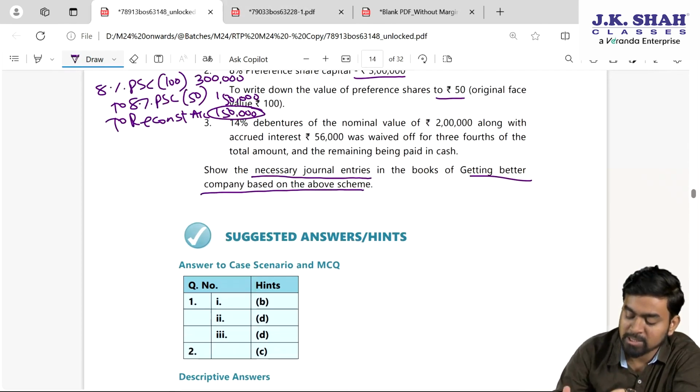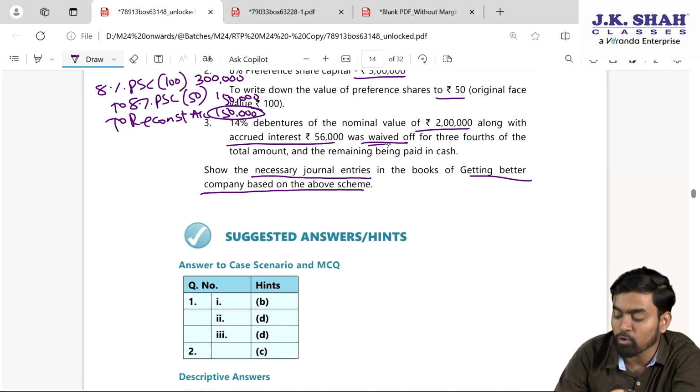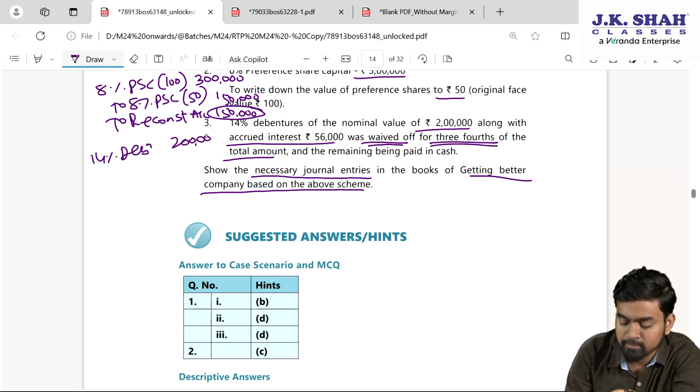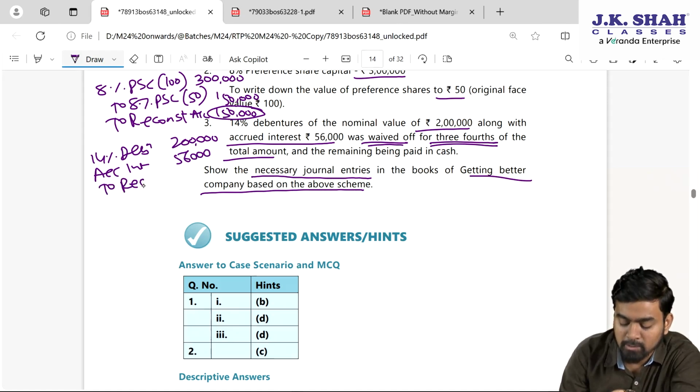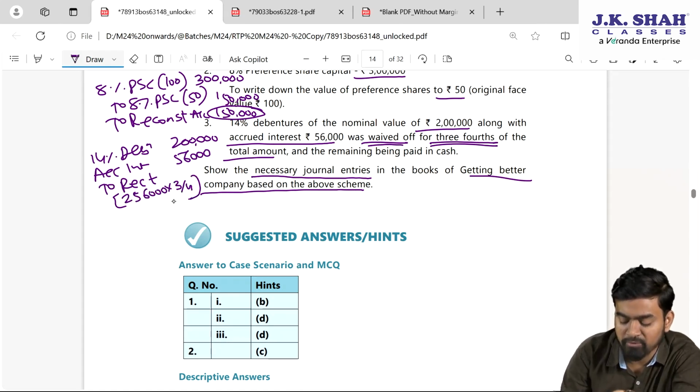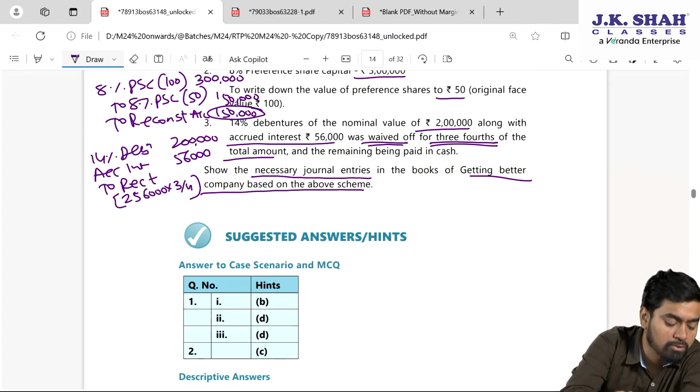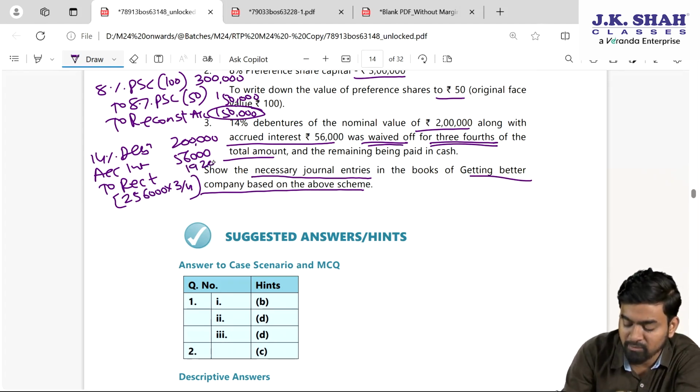Done. Children, last one: 14% debentures of the nominal value 2 lakh along with accrued interest 56,000 was waived off for 3/4 of the total amount and the remaining being paid in cash. So 14% debentures getting cancelled, 2 lakh. Accrued interest on debenture is 56,000, its liability cancelled. Something will be transferred to reconstruction account. How much? 3/4. So 2,56,000 is the total due, 3/4 waived. So 2,56,000 into 3 divided by 4 is 1,92,000 sacrifice. The balancing figure we have to pay in cash.